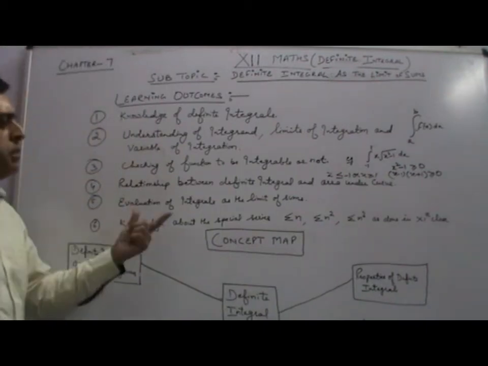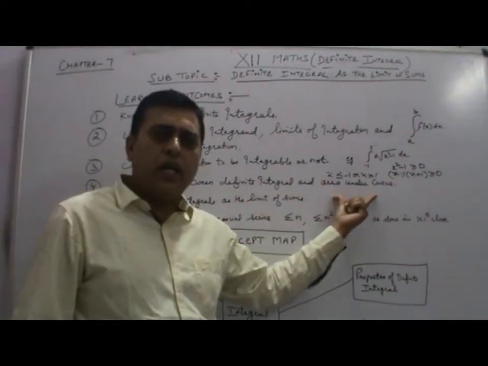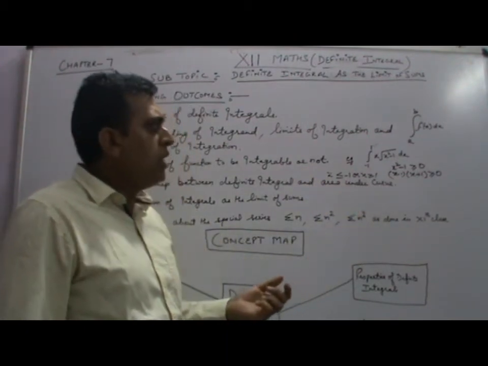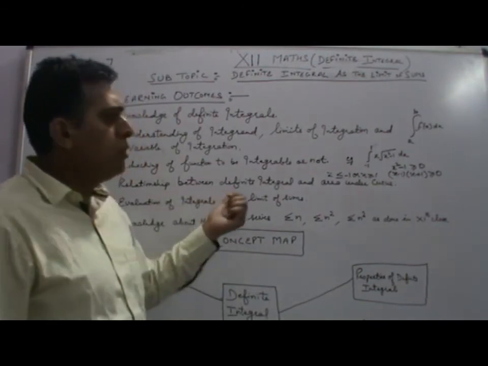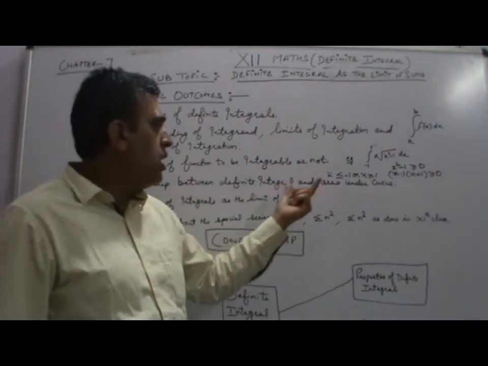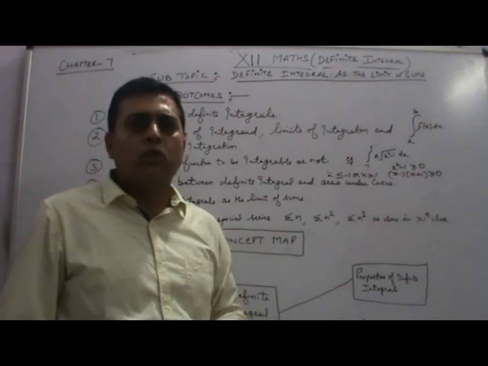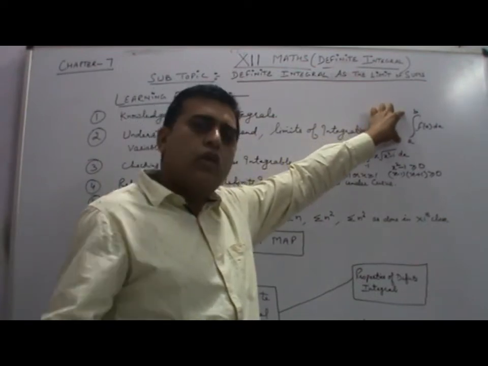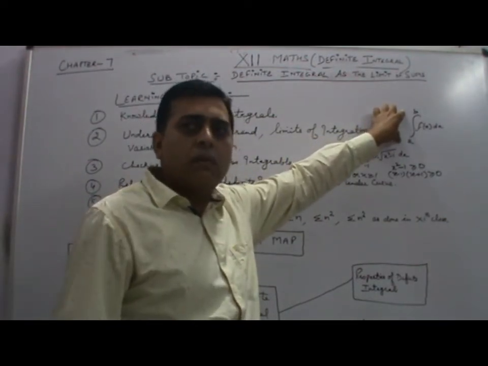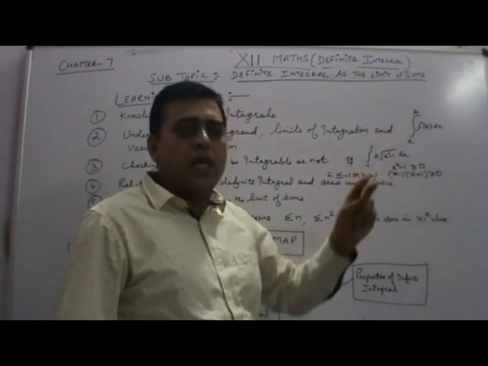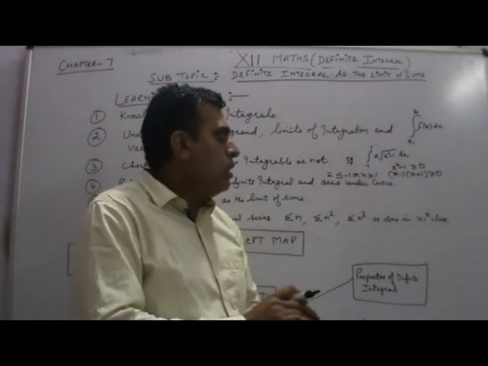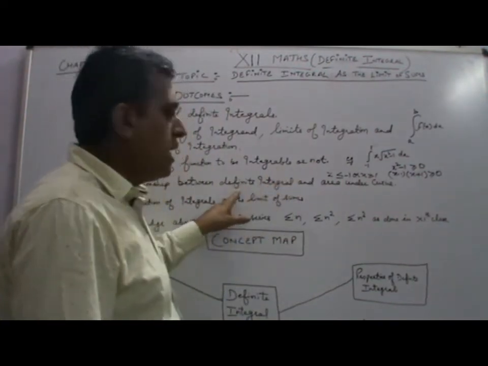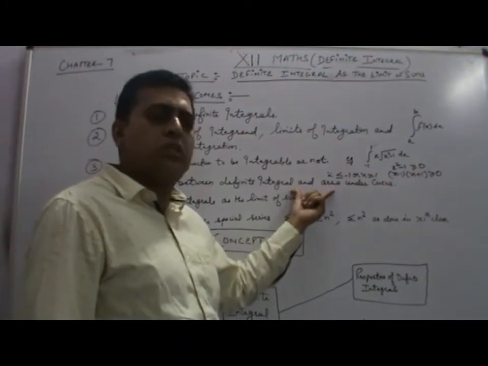Next is the relationship between the definite integral and area under curve. This is the main key point, because after definite integral there is a topic of area under curve, and there is a strong relationship between these two. In definite integration between the two limits a to b, we are enclosing the curve, so that the region has some area, and that area is calculated with the help of the definite integral. So this is the relationship between these two.